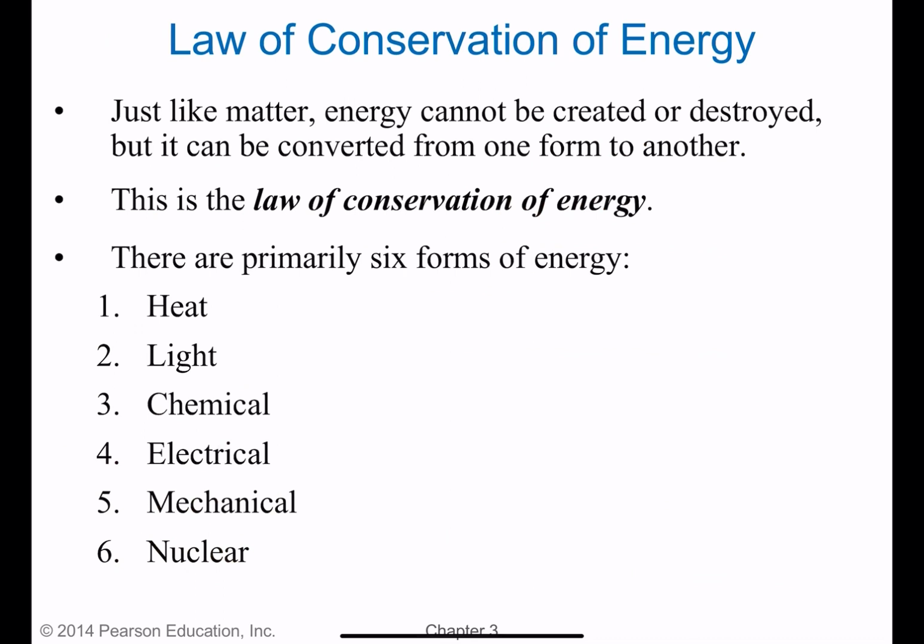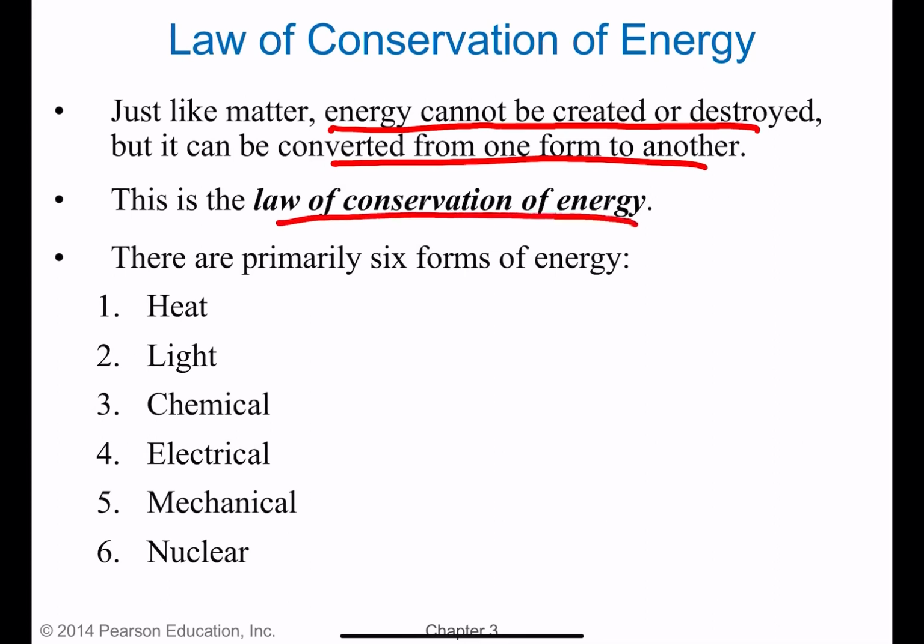So just like matter, energy cannot be created or destroyed, but it can be converted from one form to another. We talked about that. It can go from potential to kinetic, and it can go from kinetic to potential. This is called the law of conservation of energy. So we have the law of conservation of mass, and we have the law of conservation of energy.